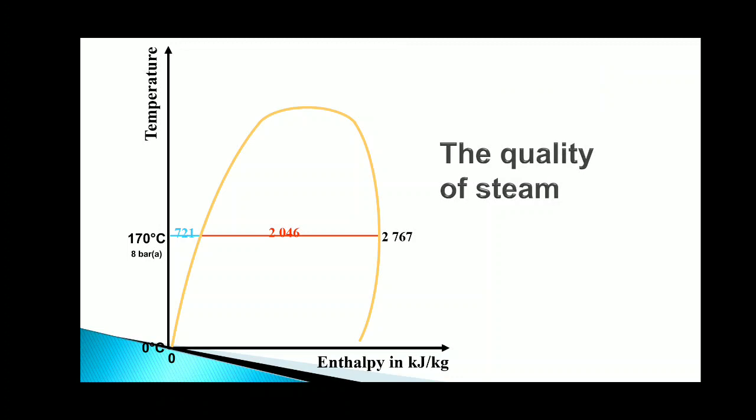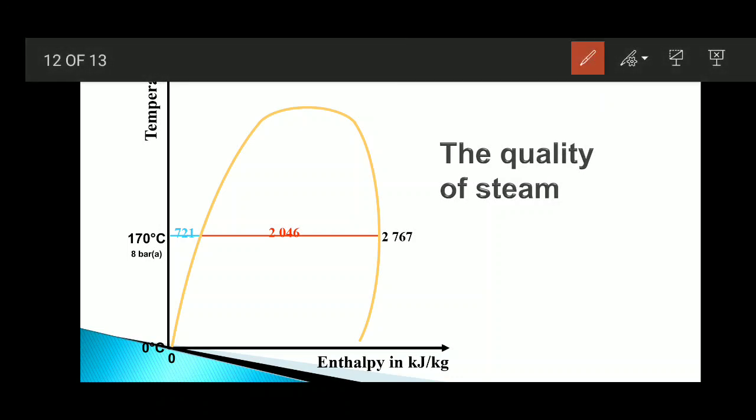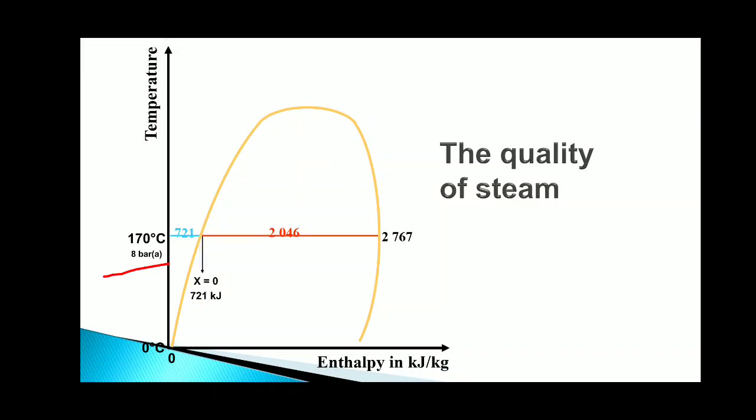Now the quality of steam. For the quality of steam, you can find here the temperature and enthalpy graph. The quality of steam always depends on the dryness fraction of the steam. Here we see 170 degrees Celsius and 8 bar pressure of the steam. Now when the dryness fraction x is equal to 0, the heat content is 721.